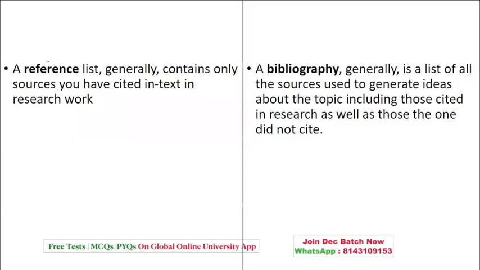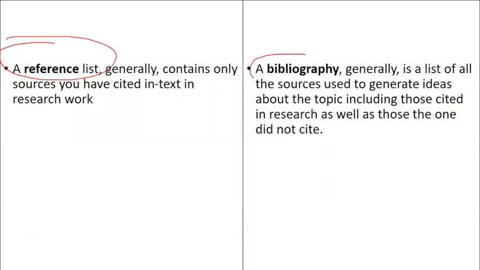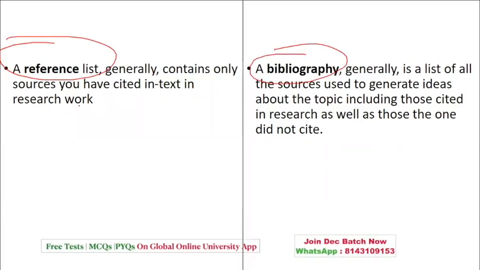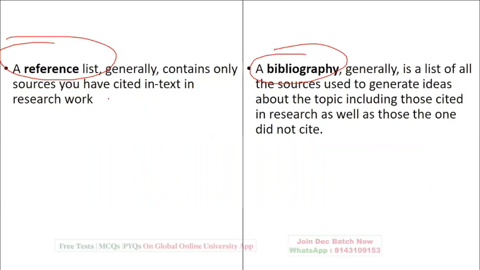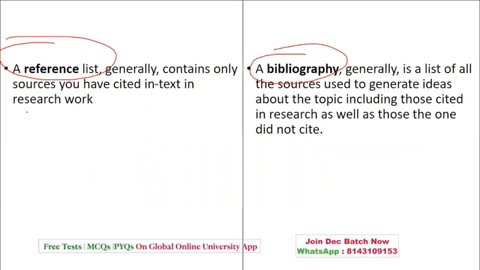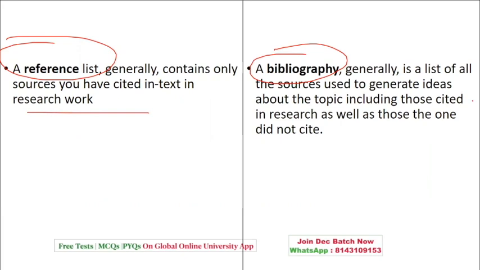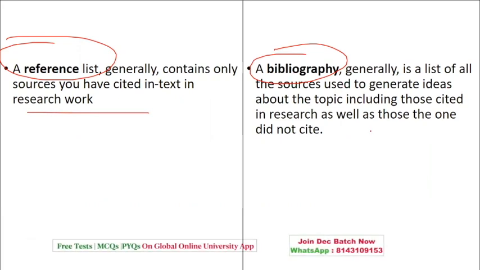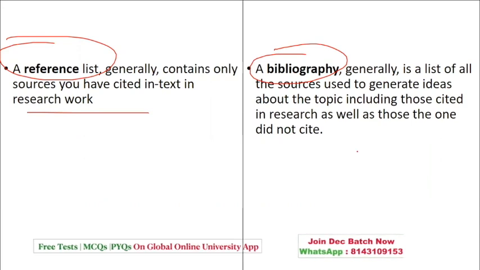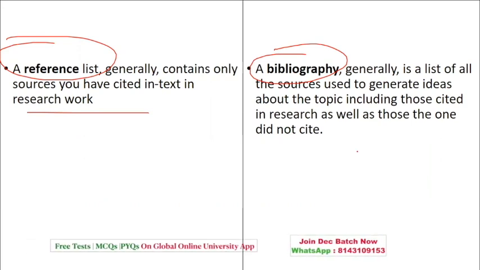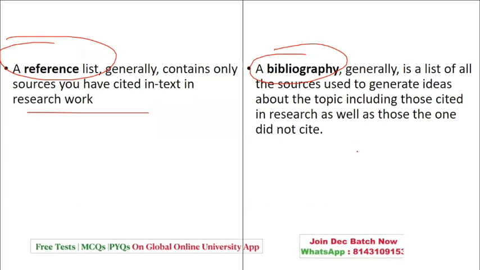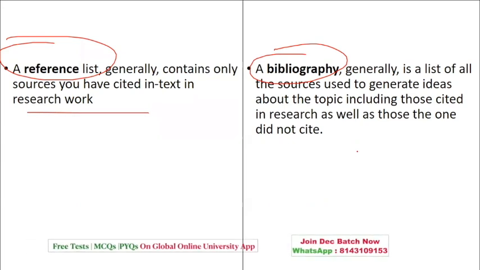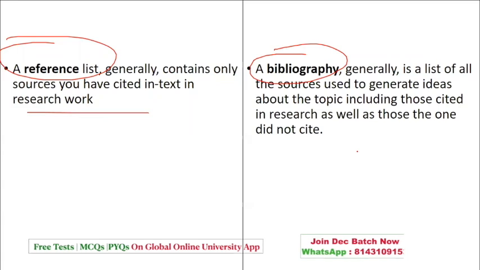Then, many students have a doubt regarding reference and bibliography. References generally contain only those sources that you have cited in your research work, which you have only cited. But in a bibliography, all the sources which have helped you generate the ideas, whether you have cited them or not, which have helped you to know about the topic, everything which you have referred to, you mention in the form of a bibliography.